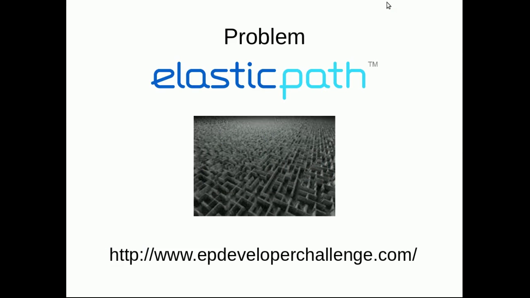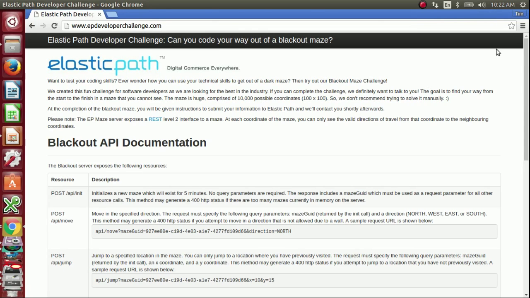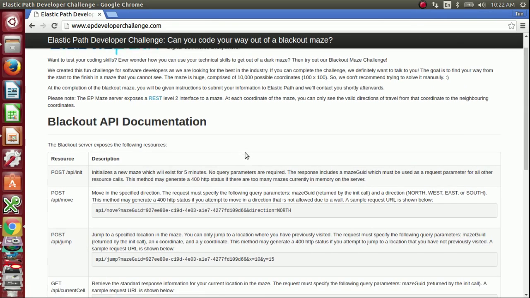I used the Elastic Path Developer Challenge as a source of dark maze problems to solve. The Elastic Path Maze server provides a REST Level 2 interface to the maze. This page describes the API.